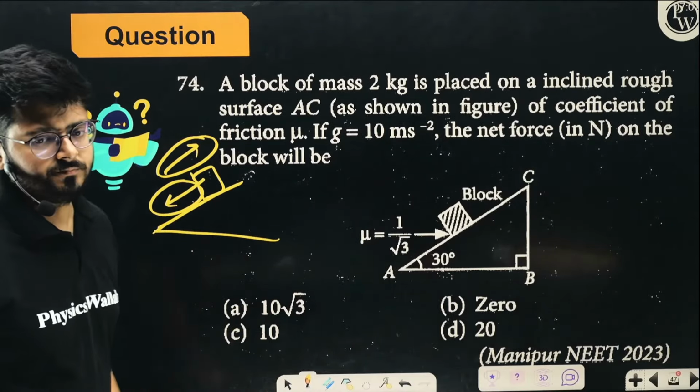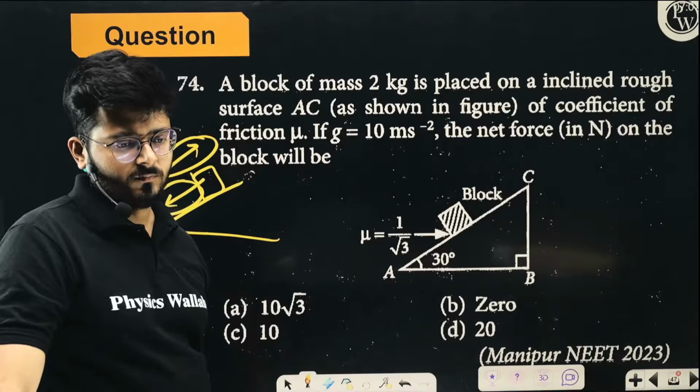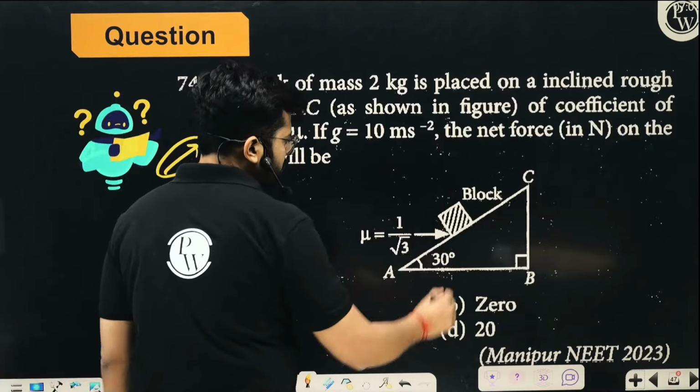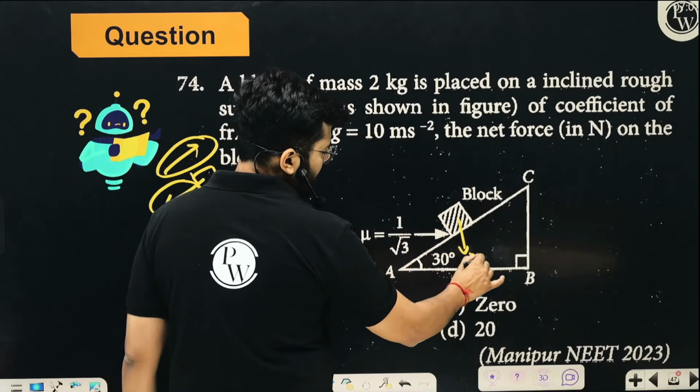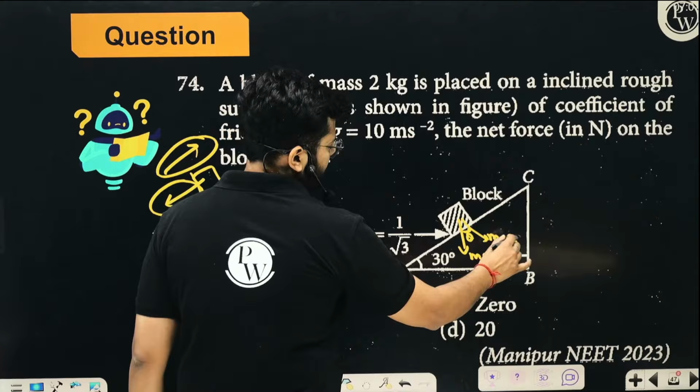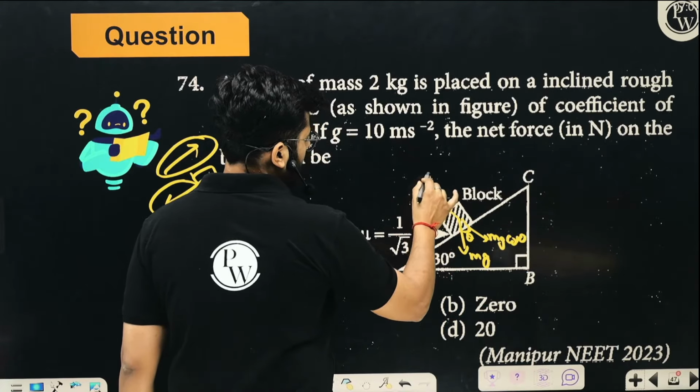That's it. mg sin theta minus mu mg cos theta. Why mu mg cos theta? Because weight is acting this way, mg. This is mg cos theta, and the normal reaction is going to act perpendicular to it.